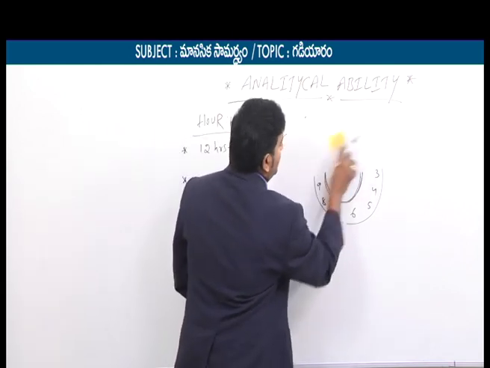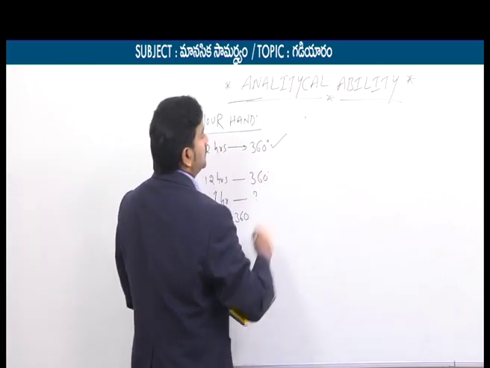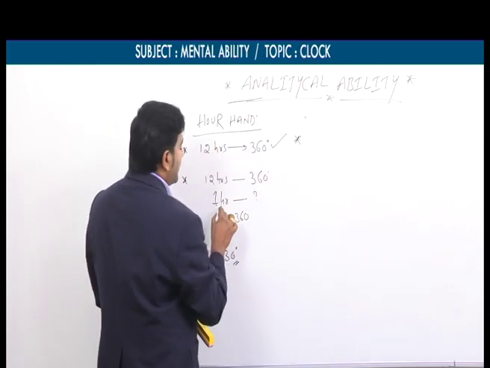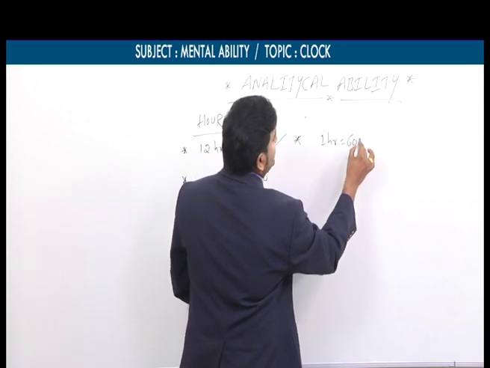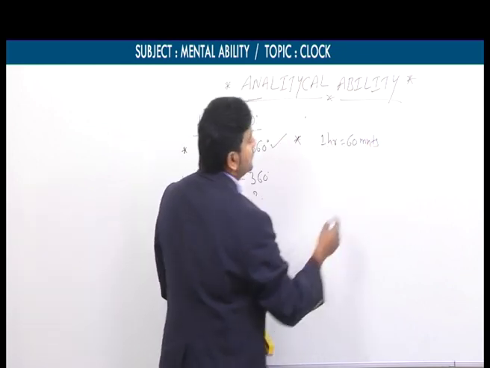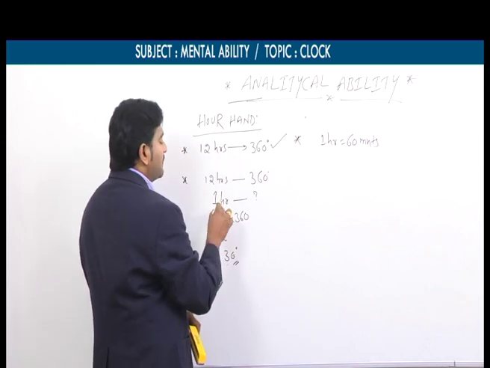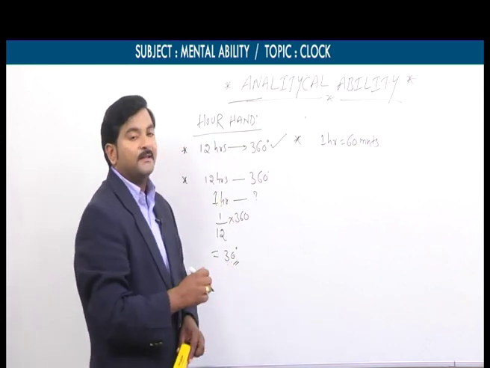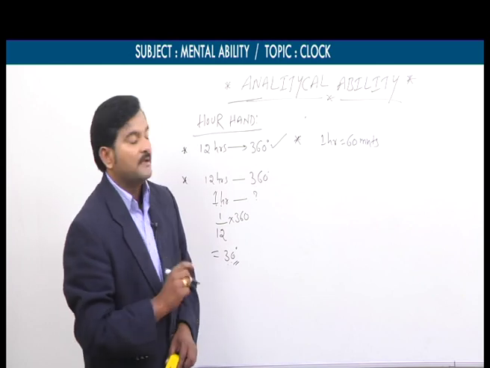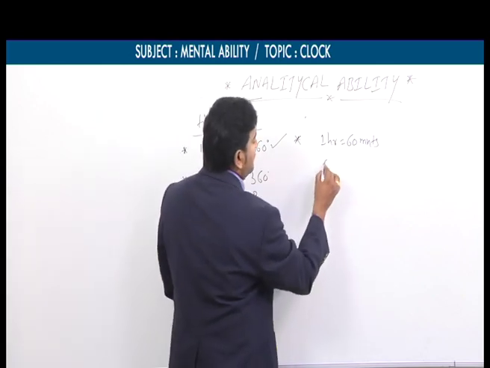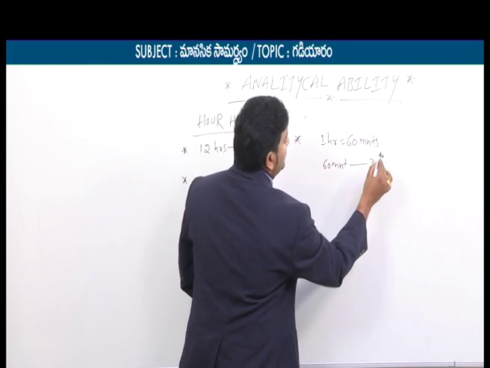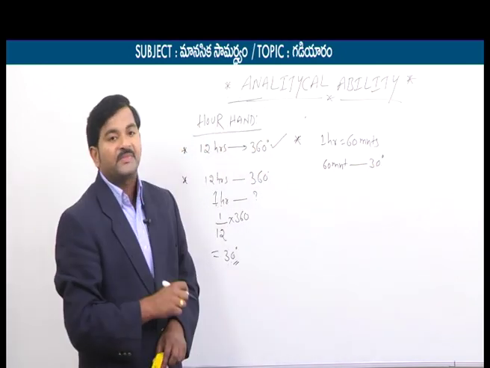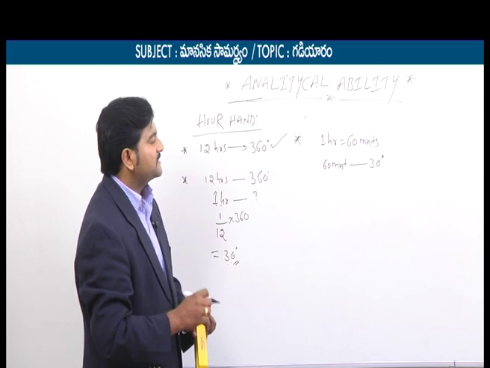Now the third point. We already know 1 hour is equal to 60 minutes. The hour hand makes 30 degrees in the span of 1 hour, which means it makes 30 degrees in the span of 60 minutes.